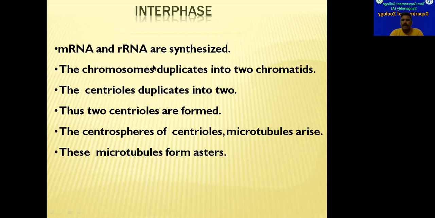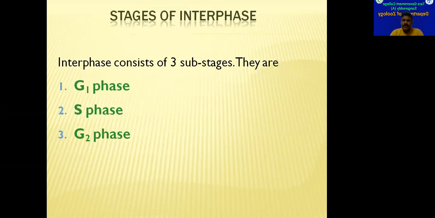What happens in this interphase is that mRNA synthesis, rRNA synthesis, and tRNA synthesis will be done. Chromosome duplication also will be done. Centrioles also will be duplicated, so two centrioles will be formed. Protein synthesis will be occurring at very high rates. And centrospheres of centrioles and microtubules also arise as the two centrioles are formed. These microtubules form arches, and finally the spindle apparatus also starts forming in this interphase only.